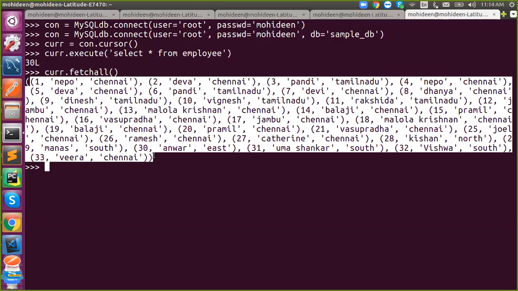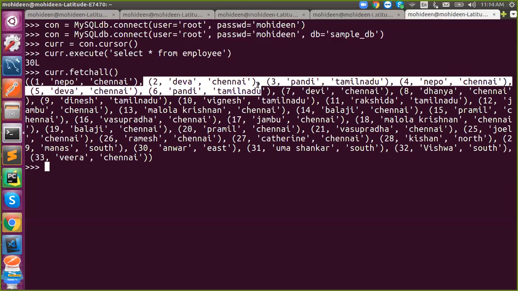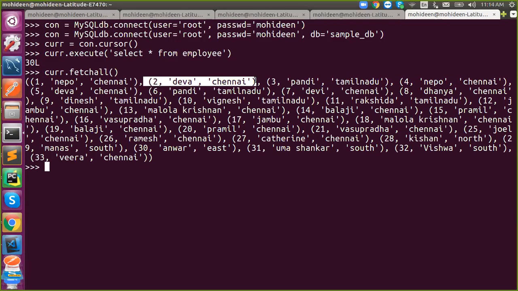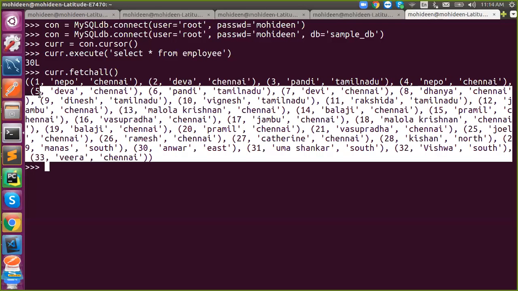To make it a Python object, what to do? We need to make it a dictionary. Is it just a dictionary? If it is only one row, it is fine: key and value will be the column and value. But I'm saying it's just a row, and I'm having these 30 rows. I need to convert 30 rows.